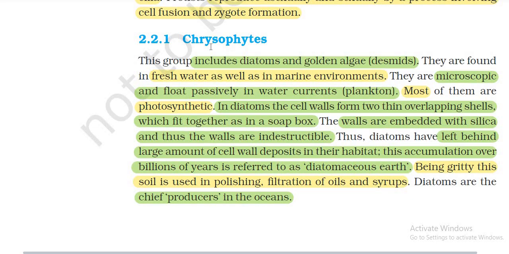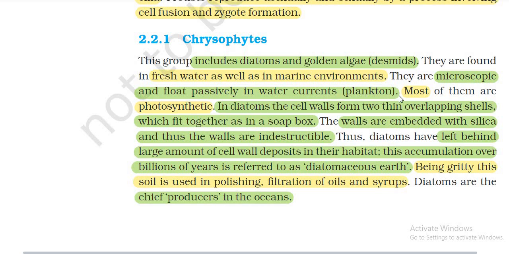Chrysophytes. This group includes diatoms and golden algae. They are found in freshwater as well as in marine environments. They are microscopic and float passively in water.